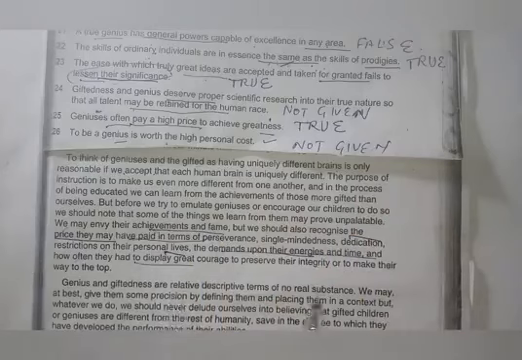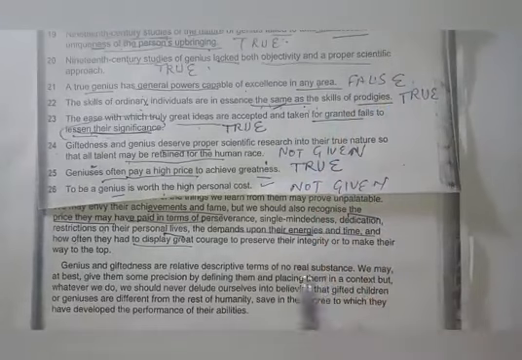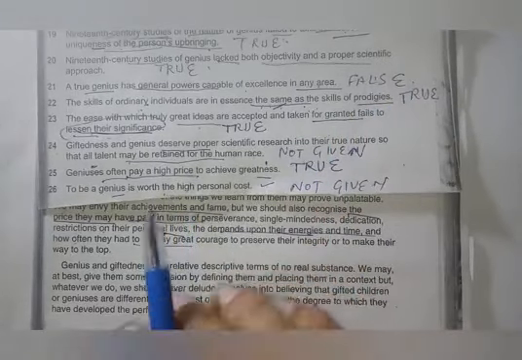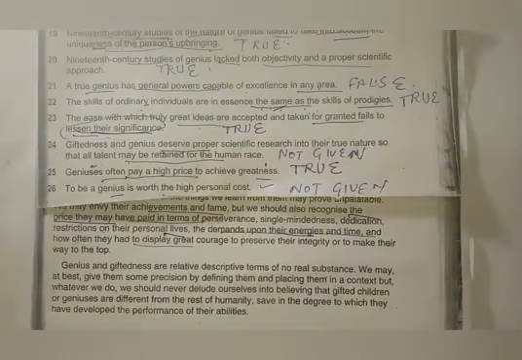This I got again. He said are relative descriptive terms of no real substance, and he said deserve proper scientific research. So he has clearly written here they have no real substance, right? So there is no word here. Next we will go to be a genius is worth the high personal cost. High personal cost. So to be a genius is worth the high personal cost.